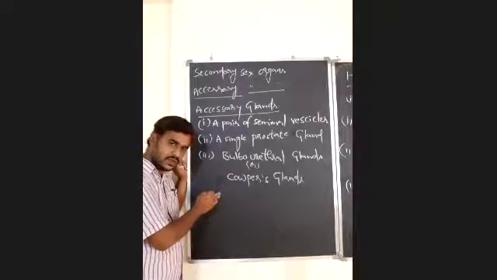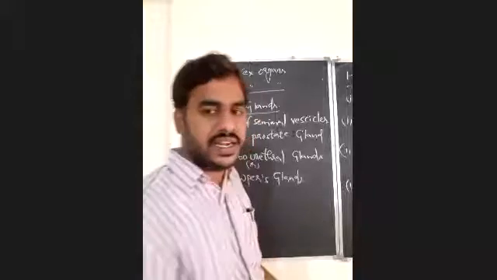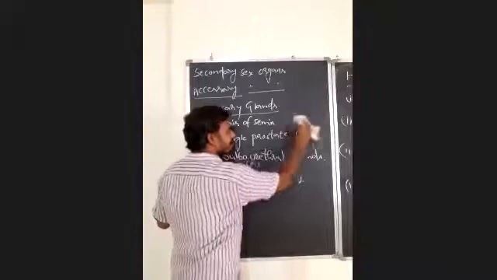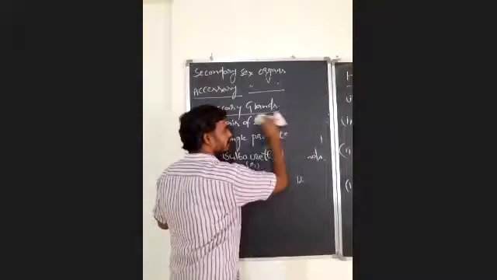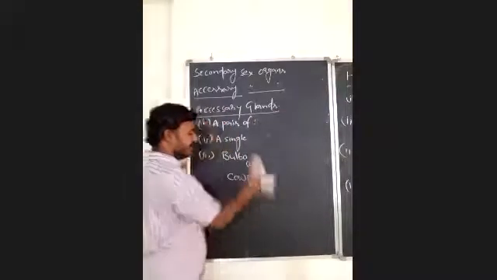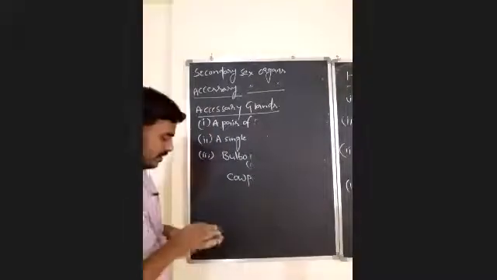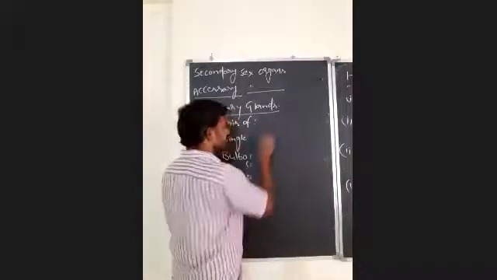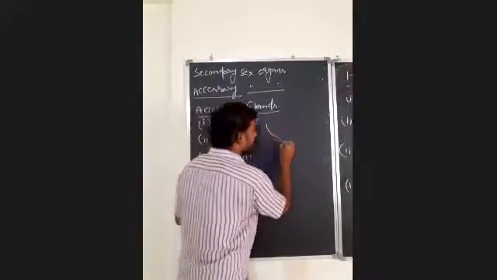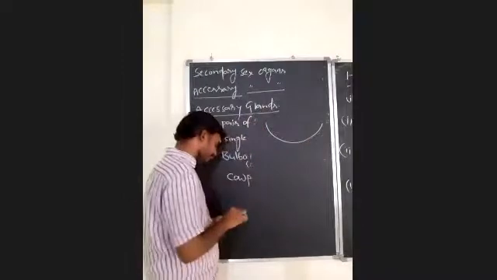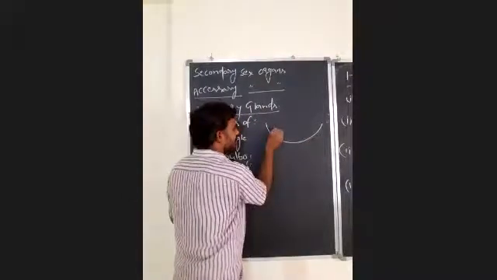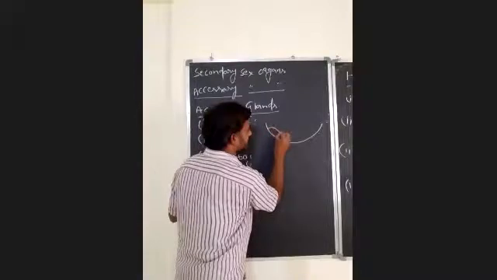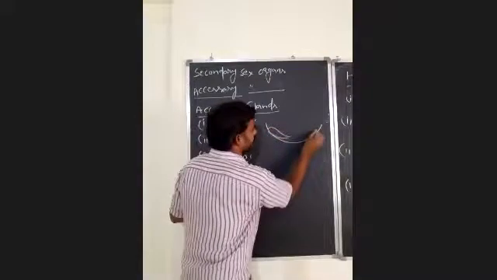Now we will discuss these 3 types of glands in detail. In the diagram you have already noticed where they are exactly located. Inside the abdominal cavity, one pair of seminal vesicles is there, this is one and this is another.